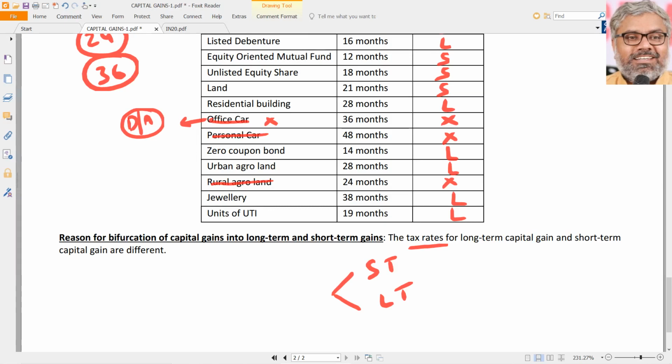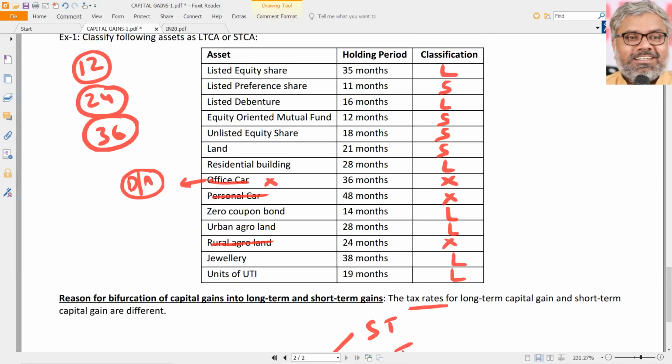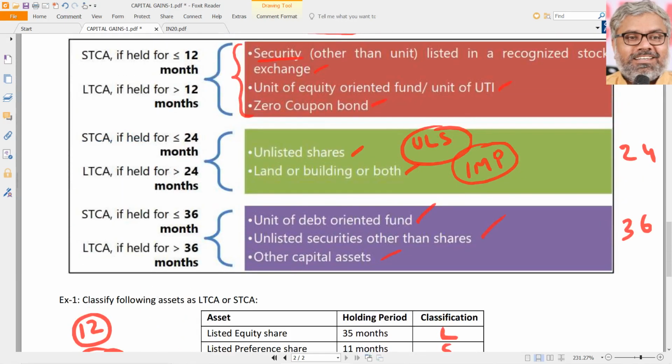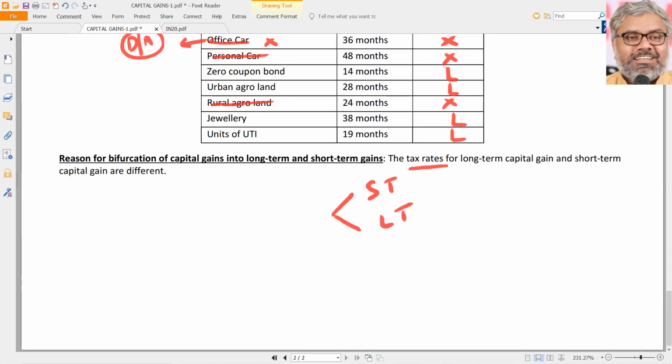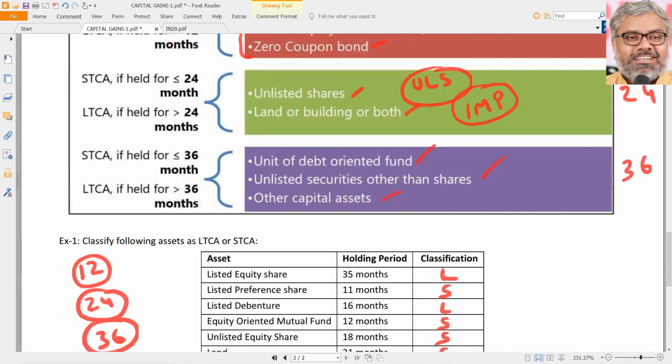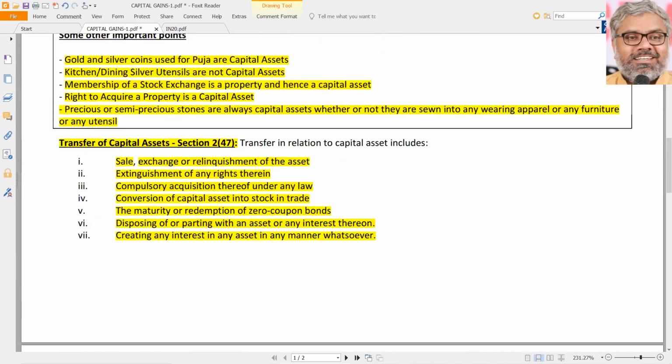That is a major final calculation. So classification of capital assets into short-term and long-term becomes a very crucial aspect in this chapter, because the rates of tax are different for short-term capital gains and long-term capital gains.